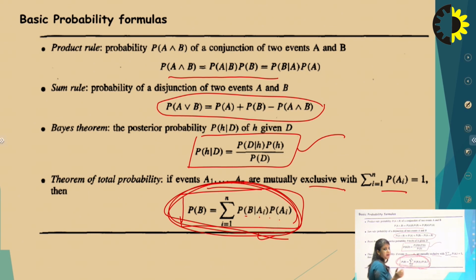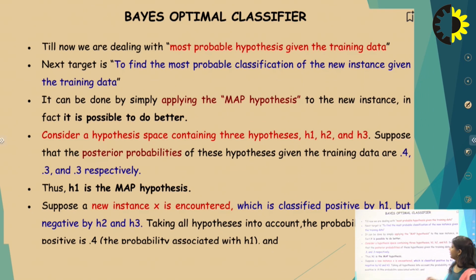So events can be multiple. Before, we considered one hypothesis, but there can be multiple attributes, so the hypotheses will also be multiple. So we can multiply all the probabilities or sum all the probabilities. Bayes optimal classifier means the most probable hypothesis given the training data, used to find the most probable classification of the new instances.